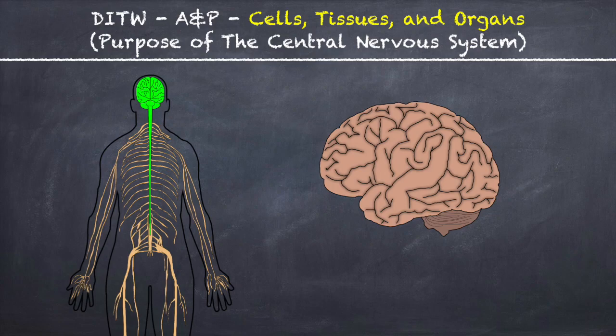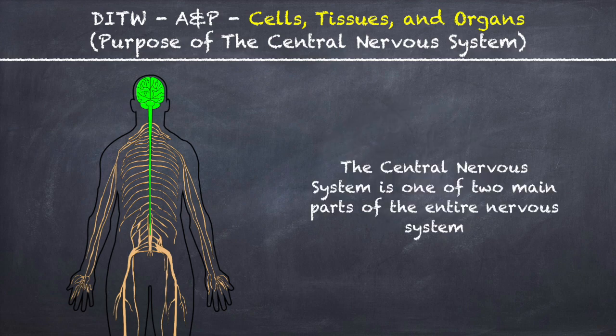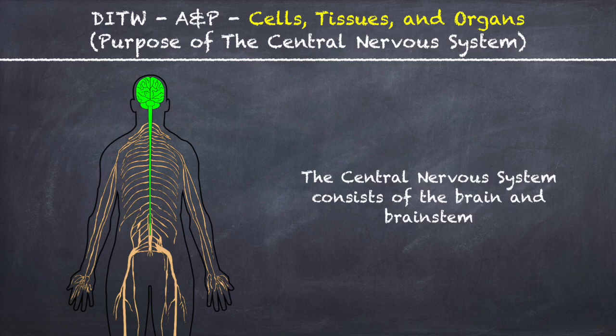This is DITW, Anatomy and Physiology, and you are watching the video on the purpose of the central nervous system. The central nervous system is one of two main parts of the entire nervous system. The central nervous system consists of the brain and brain stem.